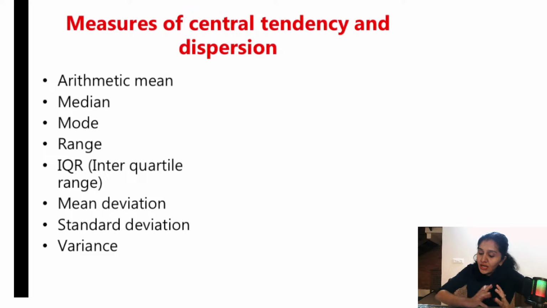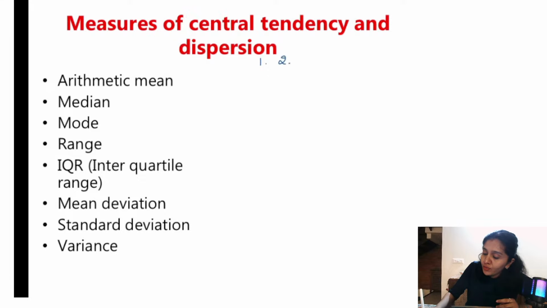So moving on to the next slide. In this slide, we are going to study measures of central tendency and dispersion. This is very, very important. I don't have to tell you at all. So what is arithmetic mean? Arithmetic mean is very simple. It is taking the average of all the observations, right? So let us take an example.